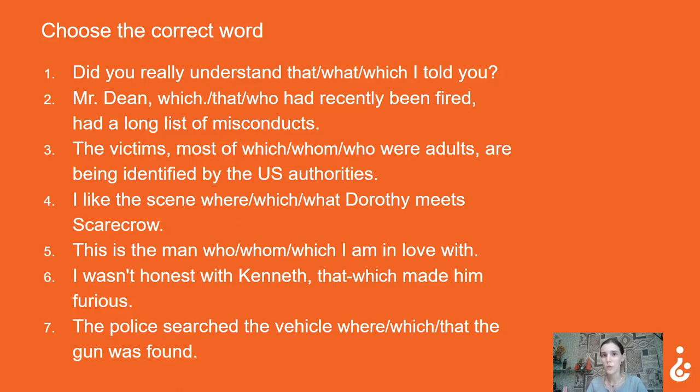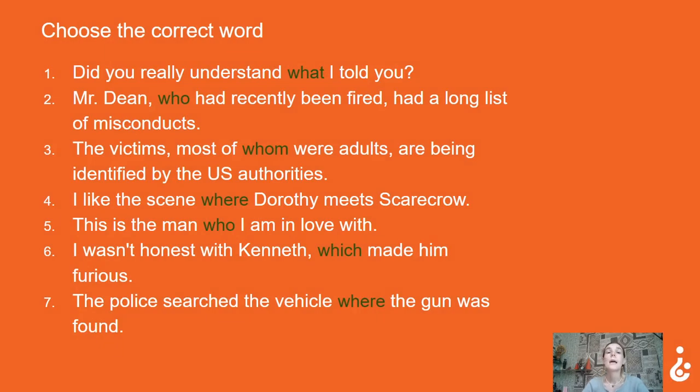Don't forget to put the pause, okay? And now we are gonna check it. Let's go. Did you really understand what I told you? Mr. Dean, who had recently been fired, had a long list of misconducts. The victims, most of whom were adults, are being identified by the US authorities.